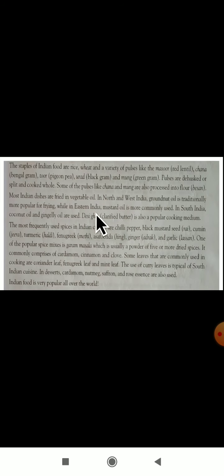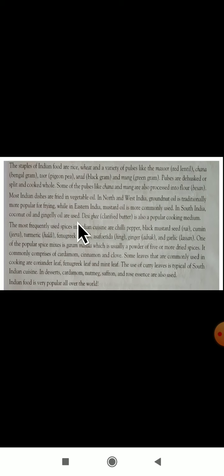While in Eastern India, mustard oil is commonly used. In Eastern India, which oil? Mustard oil. So in North and West India we are using groundnut oil, and in Eastern India we are using mustard oil. In South India, coconut oil or gingelly oil is used.